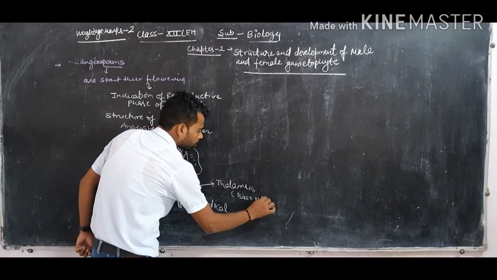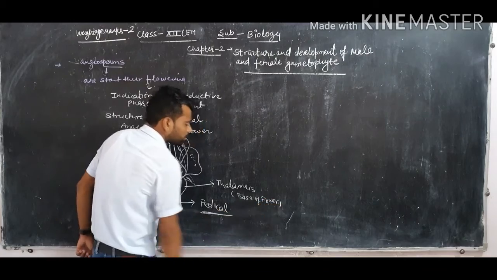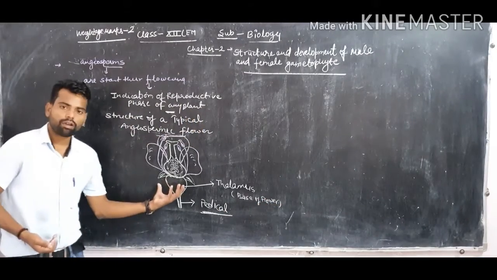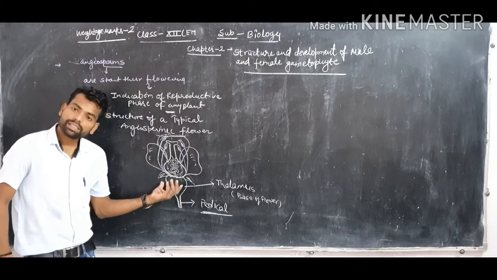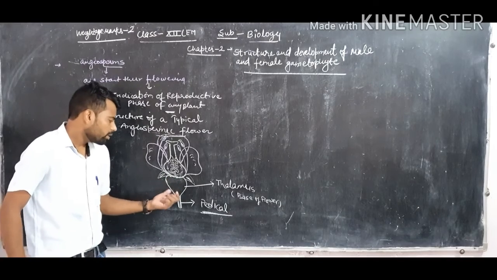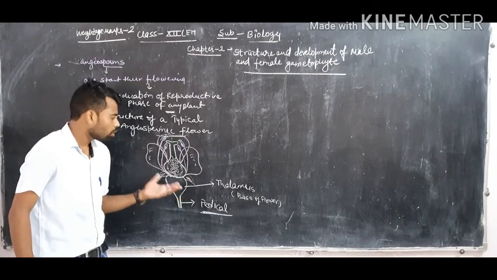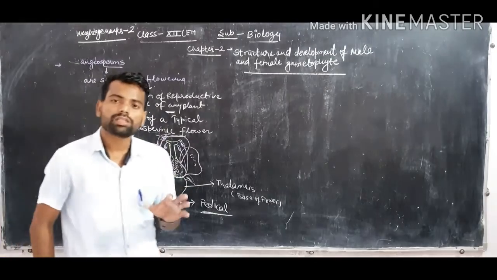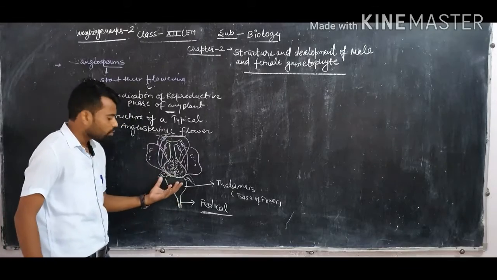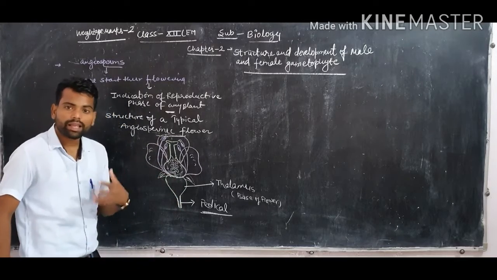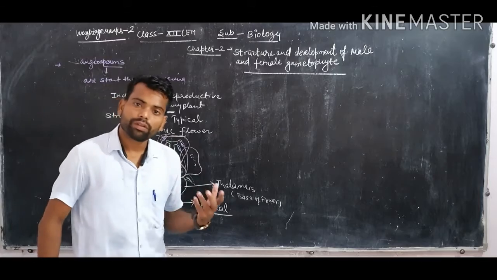Clear? Thalamus is the base of each flower, because all the floral parts are arranged on the surface of the thalamus. So the thalamus acts as the base of a flower.